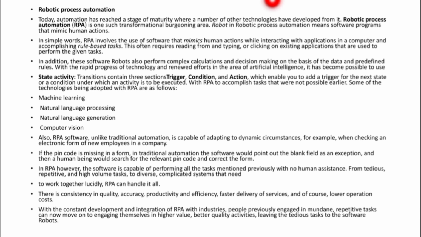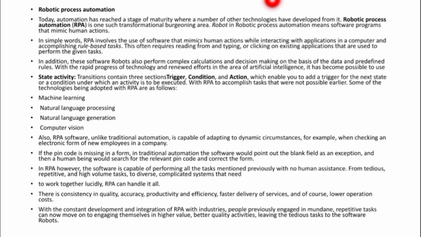For example, clicking on the login button is a trigger. Then the condition is what? Username and password should be correct. When the username and password are correct, that means your condition is true. What is the action? It will go to the home page. I don't want to confuse you guys, right?